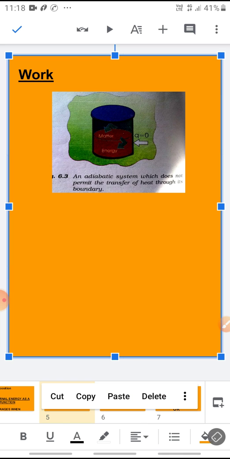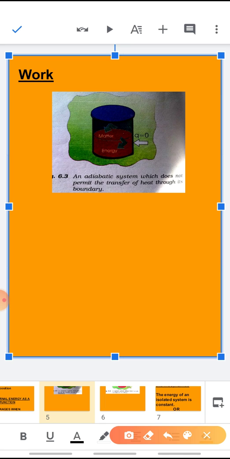See, the change in the internal energy of the system will be denoted by delta U. U is the sign for internal energy.